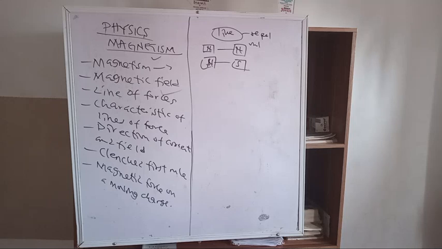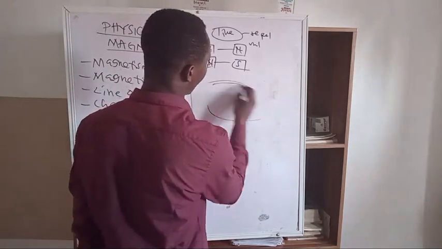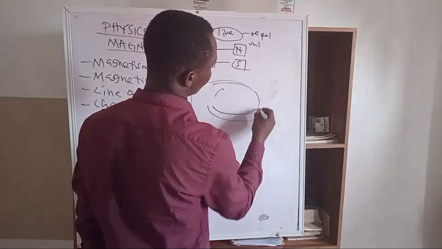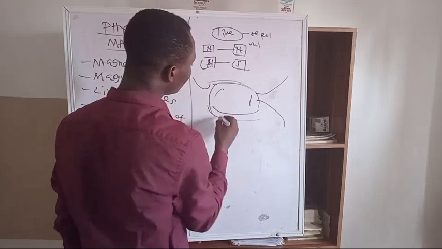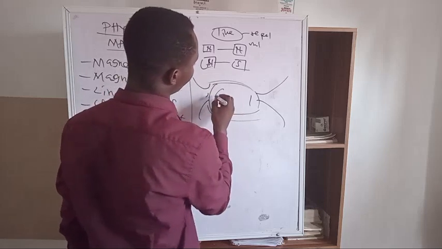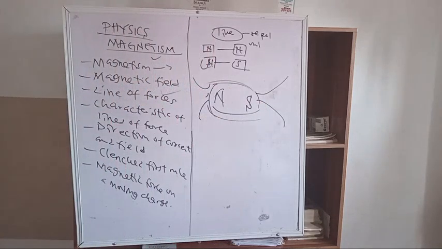in physics. In a magnet, there are two lines of force. We have uniform and non-uniform lines of force. There are lines of force that are uniform, and we have the other line of force that is non-uniform. So we can have something like this: north and south. You have north and south in that place, and you have the direction of the field, from this region.